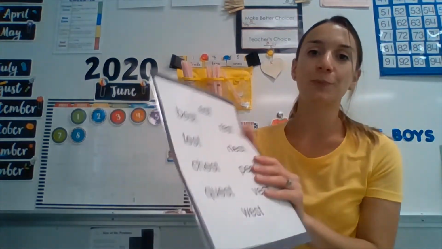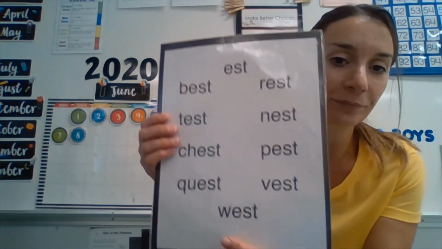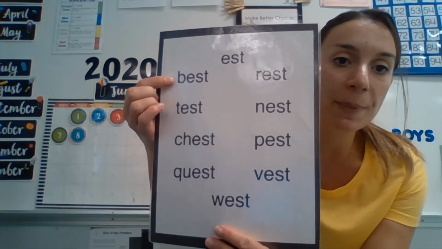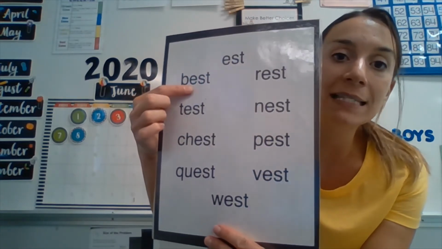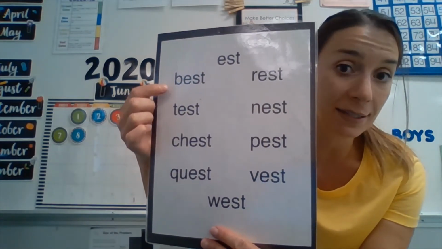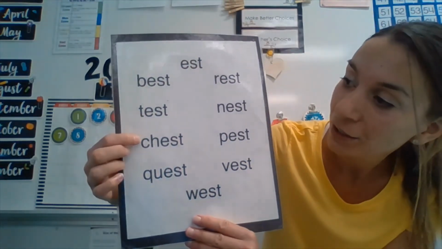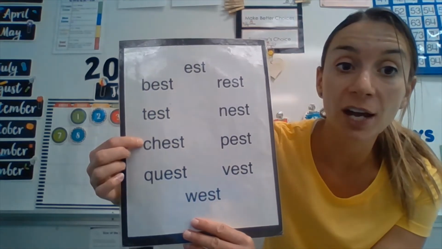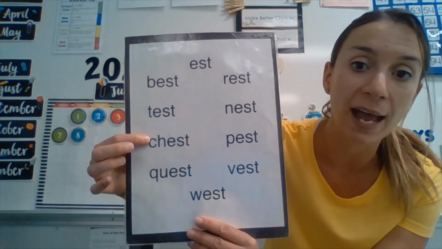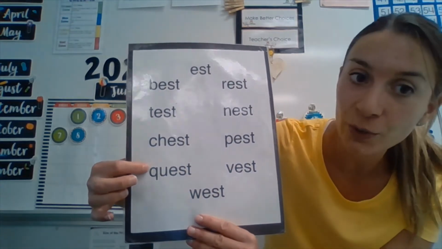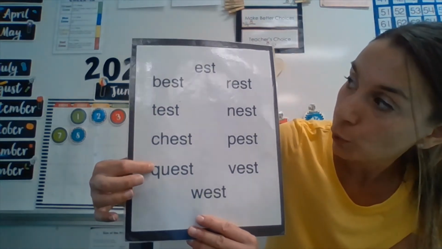So our est words, can you read these to me? This one says what? Starts with the B. B says but. They all end in est. So best. What's this one? T, t, test. CH says ch, ch, like a choo-choo train. Ch, chest. What's this one? QU says qua, qua, quest.